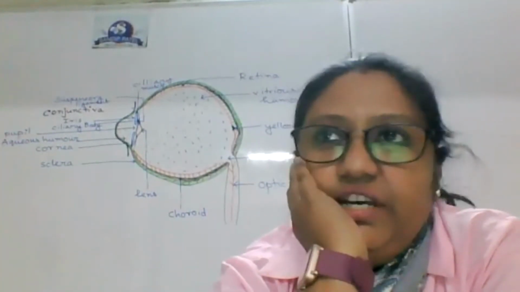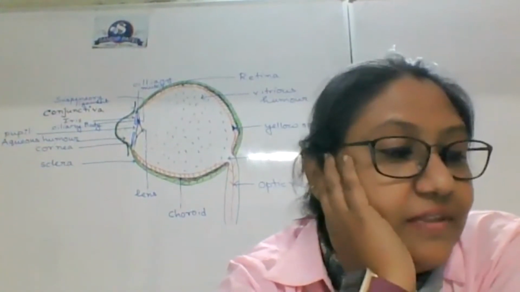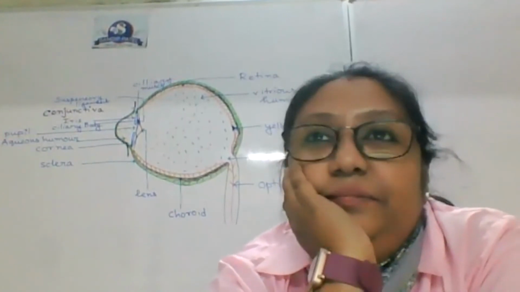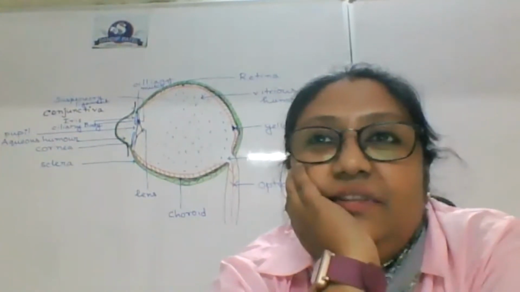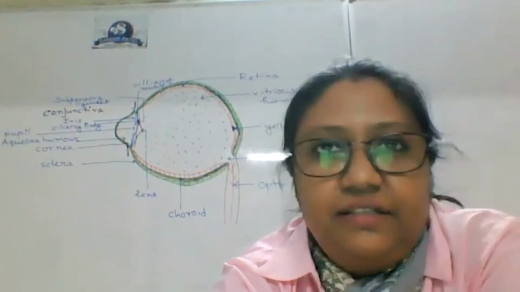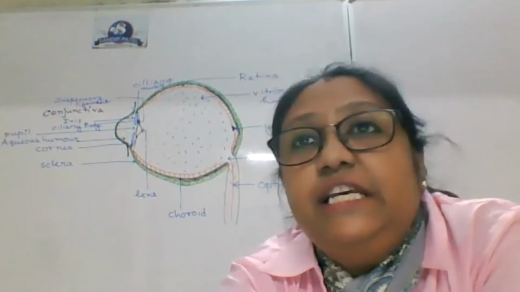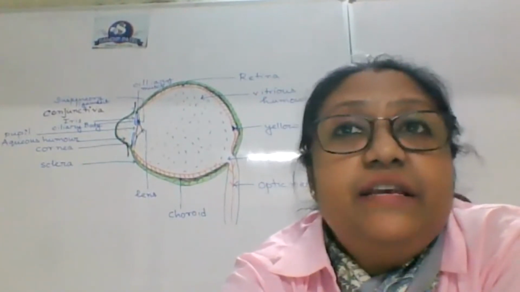The second difference is that aqueous humor is watery and vitreous humor is jelly-like. Aqueous humor is secreted by the ciliary processes.